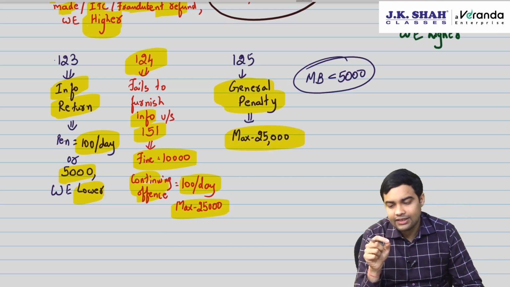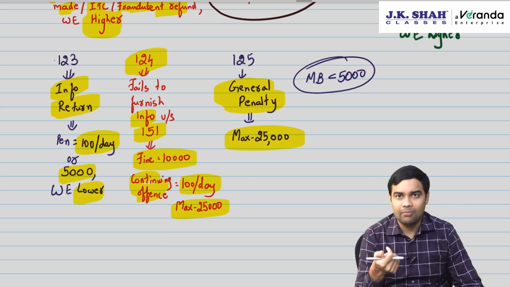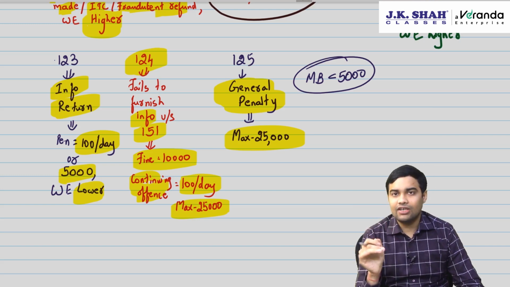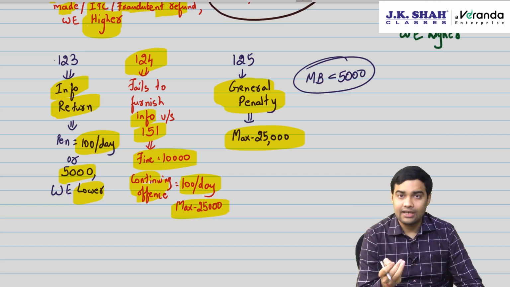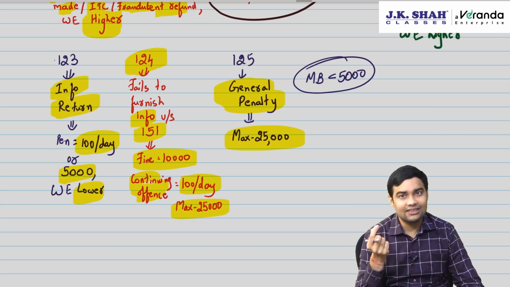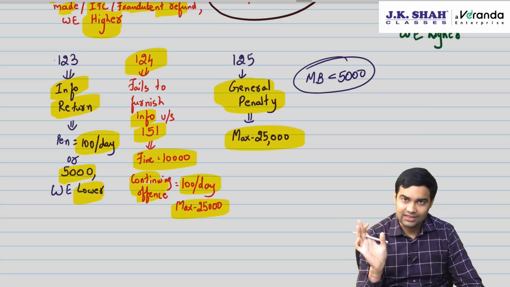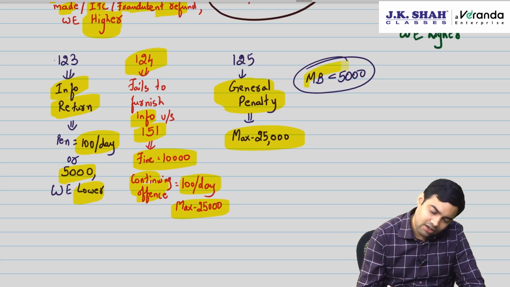And general penalty for any crime which is not covered here will be maximum 25,000. Now wherever it is up to, that is maximum, that means officer has a discretion. He can waive it off or he can keep it lower. But wherever it is a percentage of amount and it's a fixed amount, then in that case officer does not have a discretion.